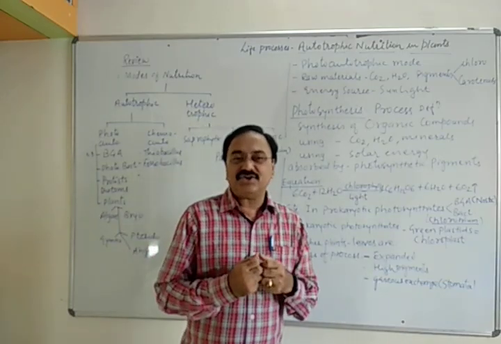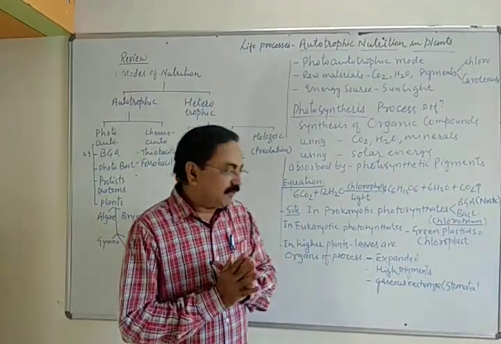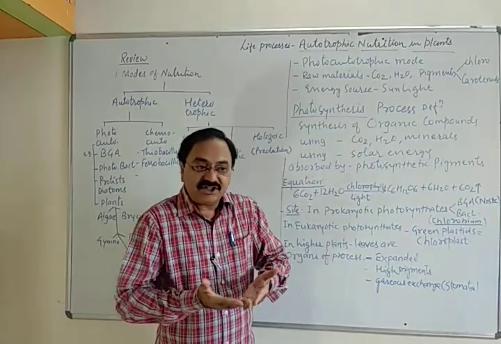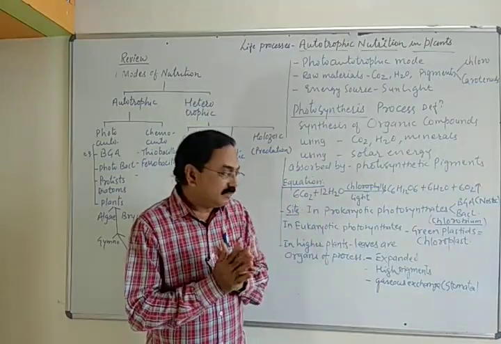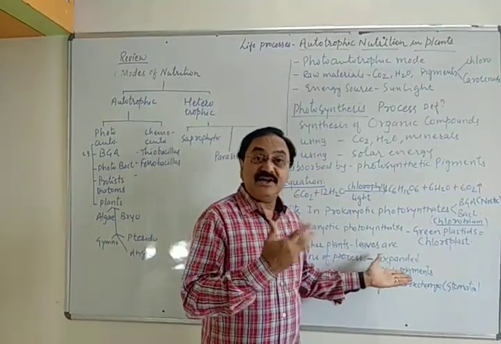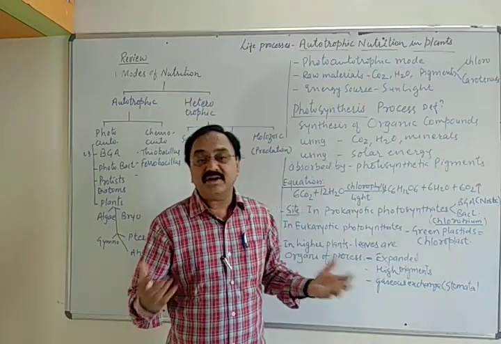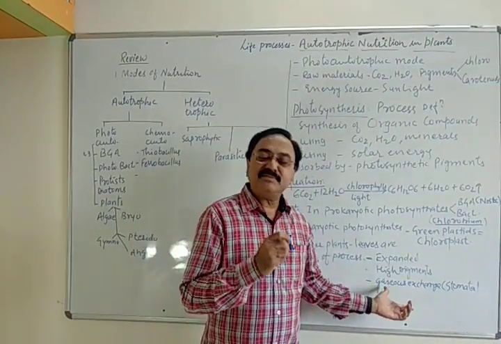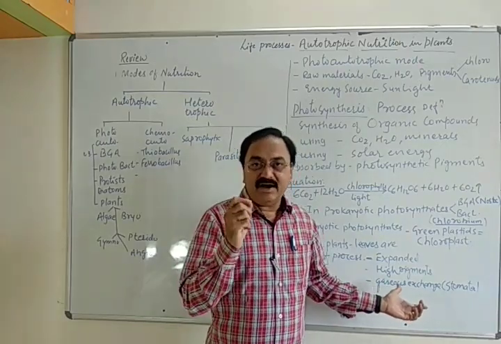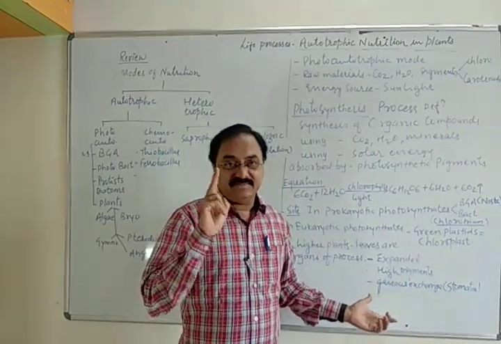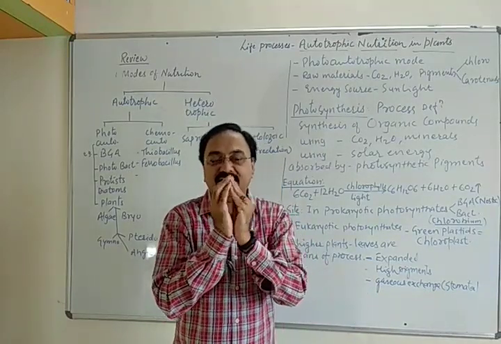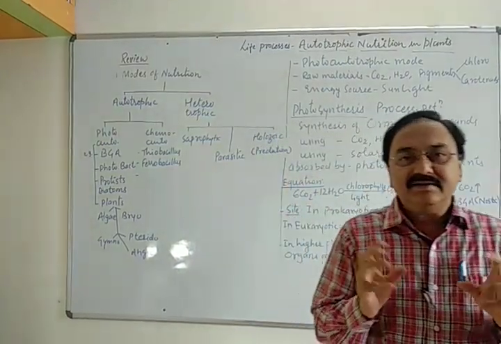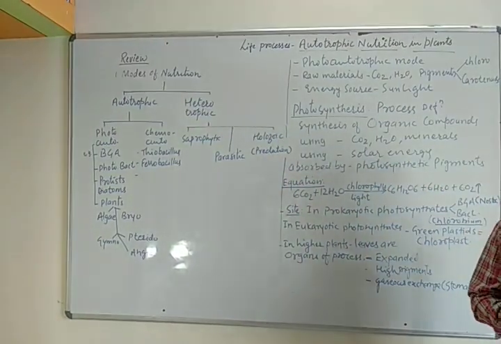Their architectural structure is properly meant for photosynthesis, because the leaves are dorsiventrally flattened and expanded, so they can trap more and more sunlight. They usually appear green because they have a large amount of green photosynthetic pigment along with carotene and xanthophyll, and they have very specific openings called stomata for gaseous exchange. Stomata open and close during day and night, and thereby the exchange of gases is also controlled.